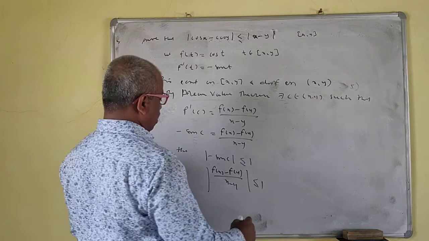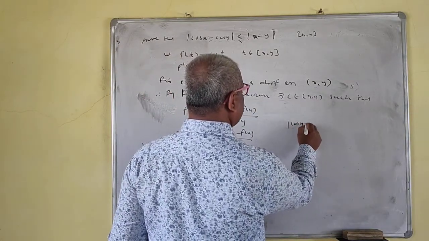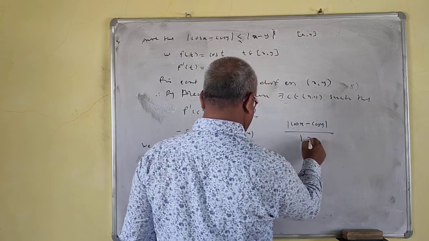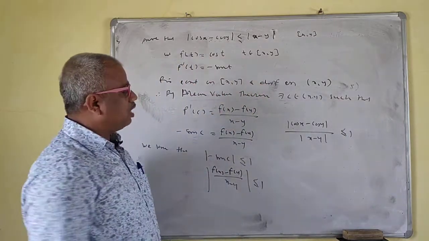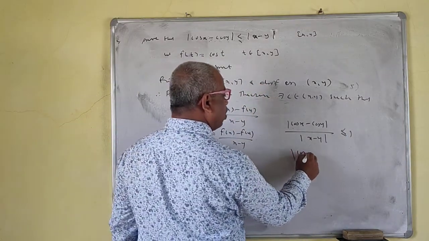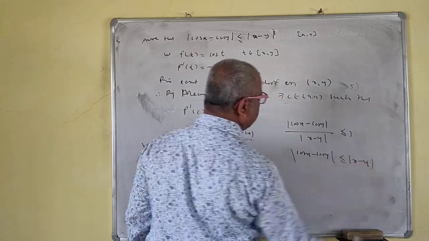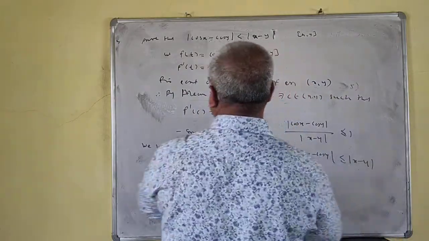So f of x means what? Cos x. Okay, so this is mod of cos x minus cos y upon mod of x minus y is less than or equal to 1. Okay, so this is nothing but mod of cos x minus cos y less than or equal to mod of x minus y. Okay, so we have proved this with the help of Lagrange's mean value theorem.